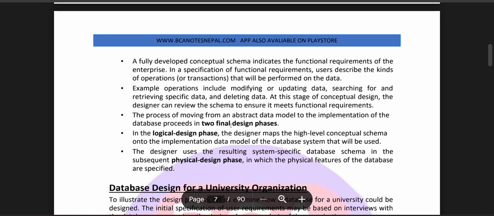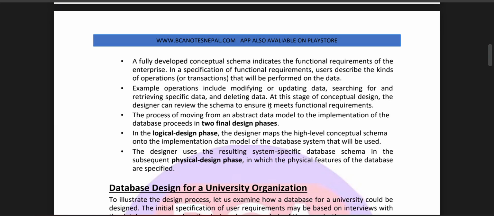In the specification of the functional requirements, users describe the kinds of operations or transactions that will be performed on the data. Example operations include modifying or updating the data, searching for and retrieving specific data, and deleting data. At this stage of conceptual design, the designer can review the schema to ensure it meets the functional requirements.